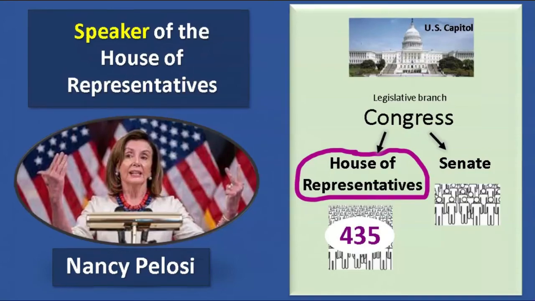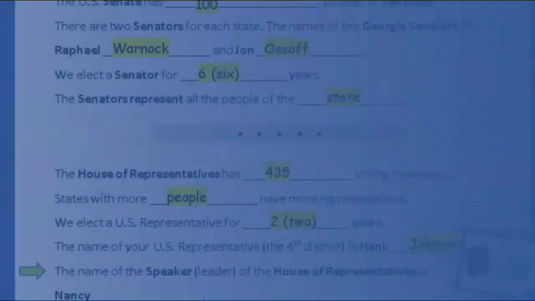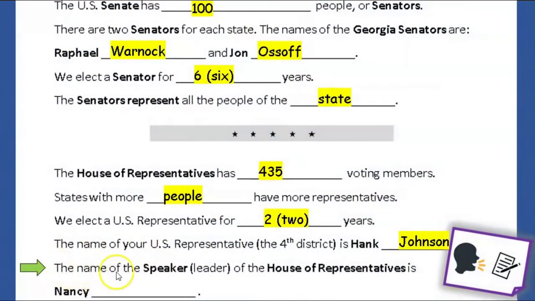Look at your paper. The name of the Speaker or leader of the House of Representatives is Nancy Pelosi.